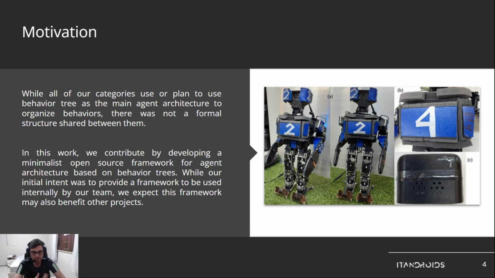So we contribute by developing a minimalist open source behavior tree framework. First, it was developed for our internal purposes, but then we found out that it could be used by pretty much anyone, since it was very simple to use and to integrate. So we decided to share it in LARS. So that's the motivation behind this project.